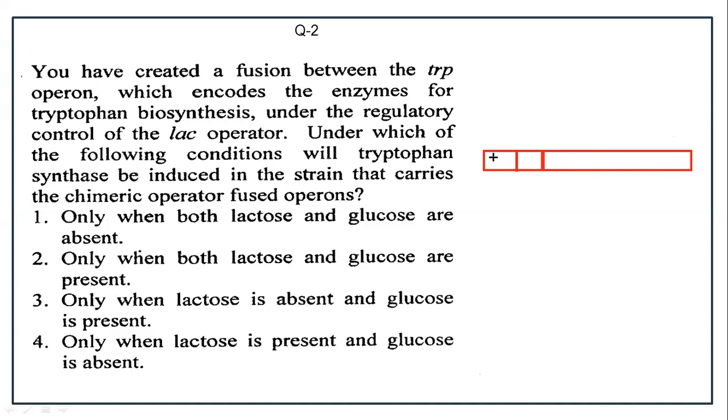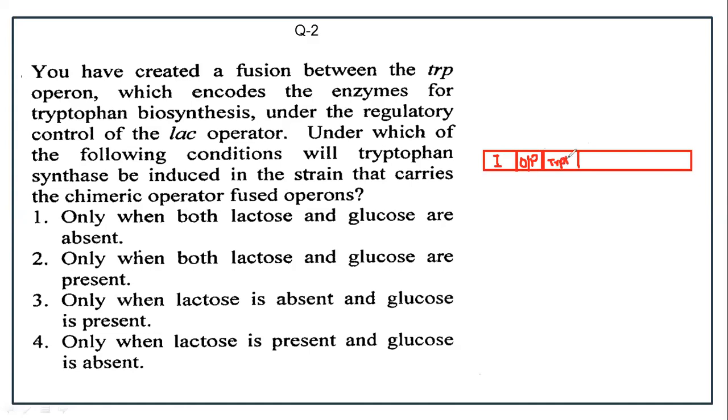Now these are the operator and promoter sites. Under that lac operator and lac promoter, all the trp genes, trpE, trpD and so on, are under that control.